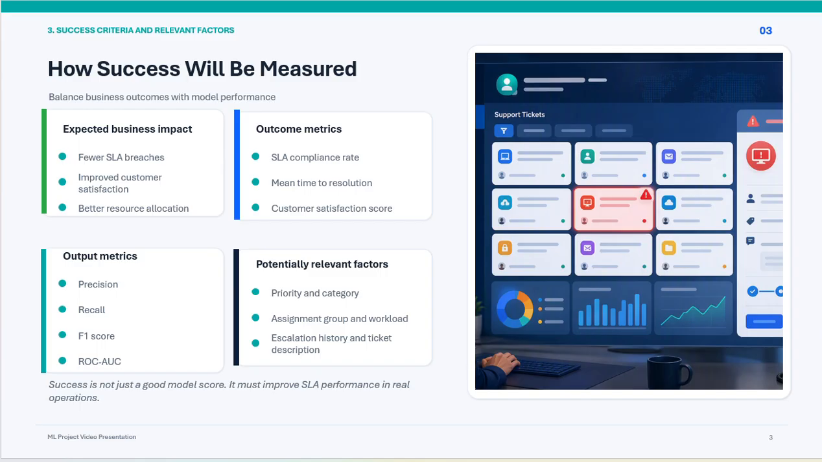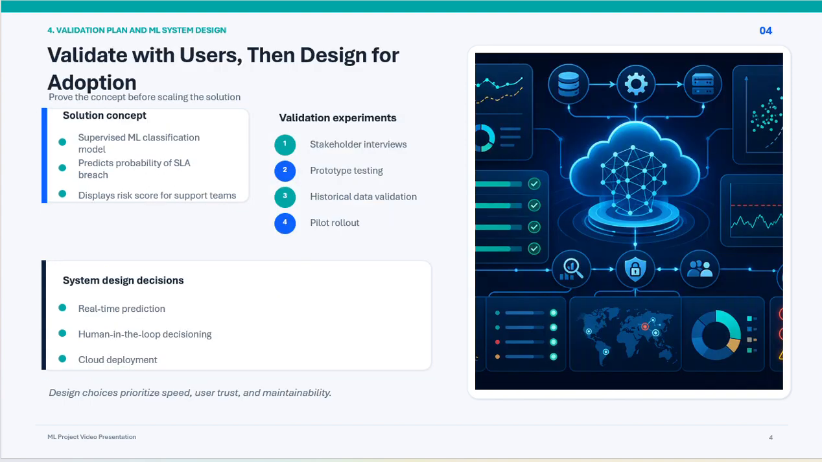I also identified several potential factors that could influence the prediction. These include ticket priority, category, assignment, team workload, escalation history, resolution trends, and information contained within the ticket description itself. These factors would serve as model inputs during training and prediction. Moving on to the next slide.